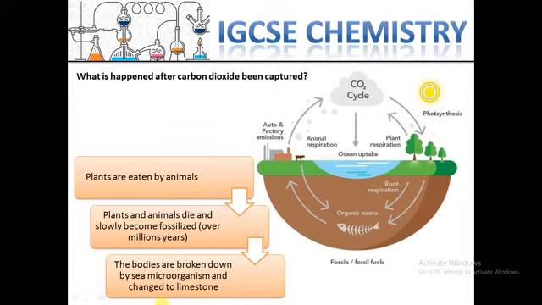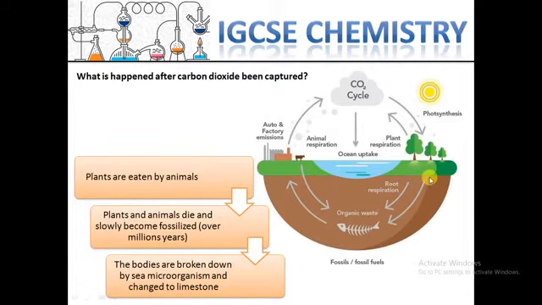After carbon dioxide is taken up by plants, these plants can be eaten by animals, and both plants and animals die, and slowly they become fossilized. Here you can see on the picture that both animals and plants can decay and fossilize under the land,